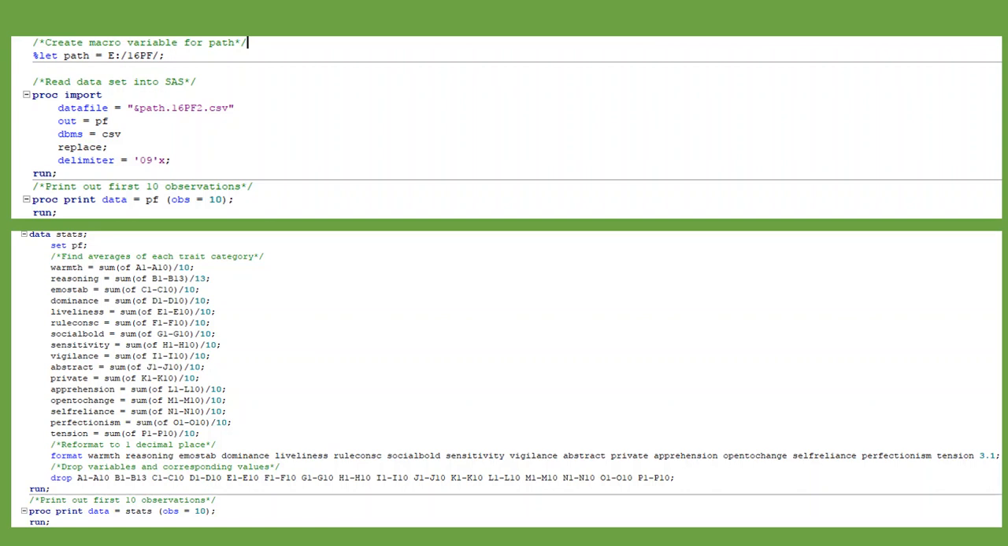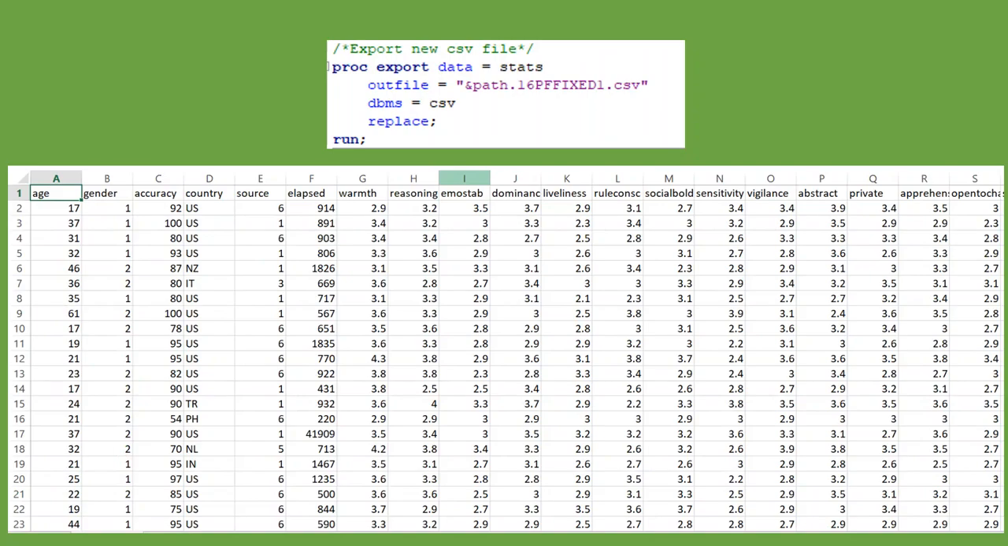I was really excited to use SAS a little bit in this project because I had just learned it in a stats class that I had just taken, and I think it's a great data analytics tool. So next I exported it back out as a new CSV file, and this is what it looked like after reformatting it in SAS.